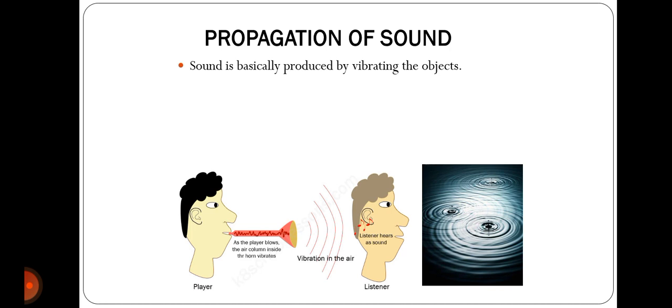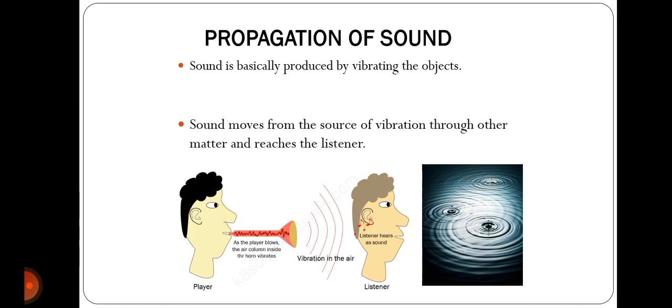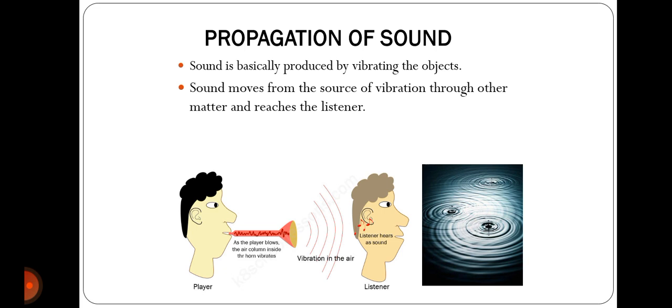Sound is basically produced by vibrating objects. Sound moves from the source of the vibration through other matter and reaches the listener. For example, if right now I am speaking, my source is the mouth and the vocal cords through which I am speaking. It is traveling through the medium, which is nothing but air, and it reaches the listener.